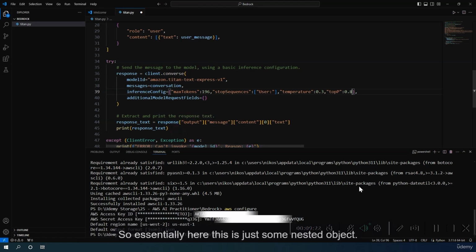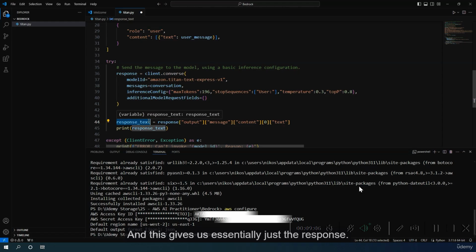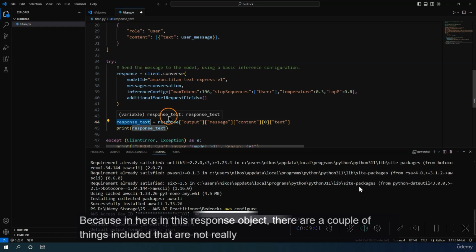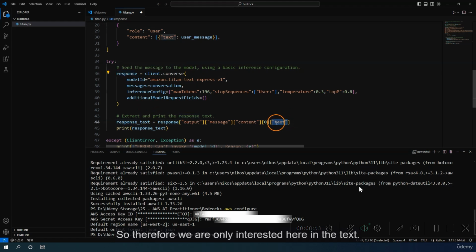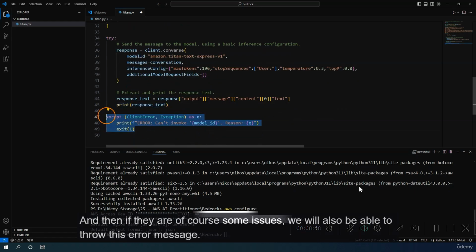So essentially here, this is just some nested object, and here we want to just extract the text information. So this is why we store this item here in response text. And this gives us essentially just the response, so just the text that will be returned. Because in this response object, there are a couple of things included that are not really so relevant. So therefore, we are only interested here in the text, and this is then what we will print. And then if there are, of course, some issues, we will also be able to throw this error message.